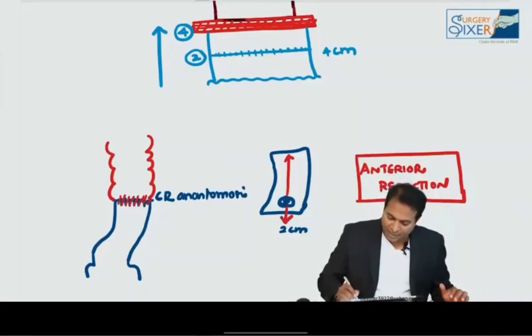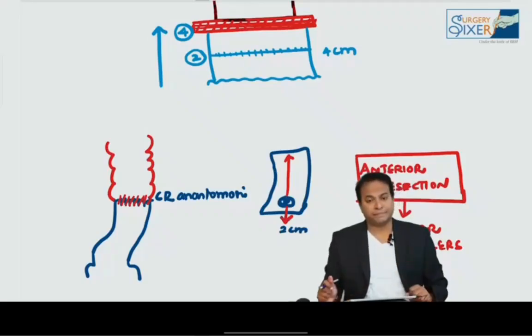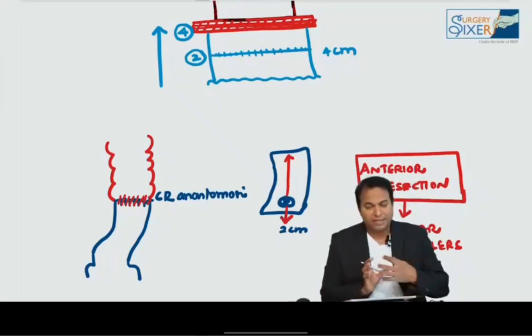Usually this anterior resection is done with the help of circular staplers. We use circular staplers for doing this anastomosis. You can also do it hand-sewn, but most surgeons use a circular stapler. Okay, this is known as anterior resection. We give clearance and we anastomose. That is known as anterior resection operation.